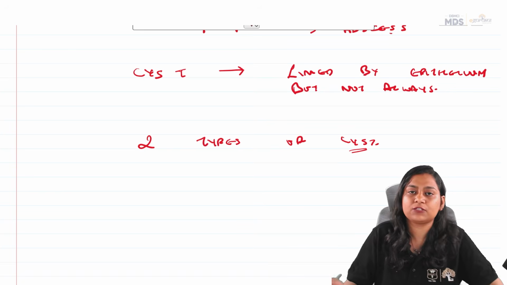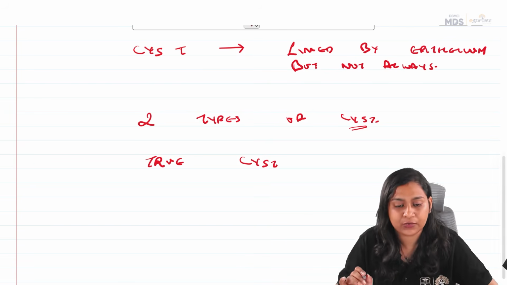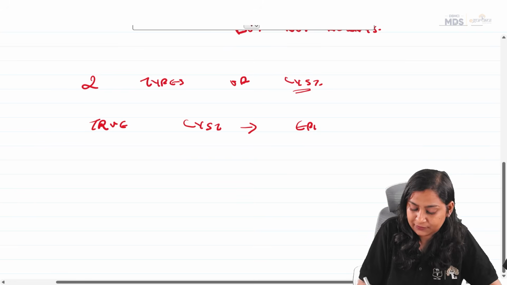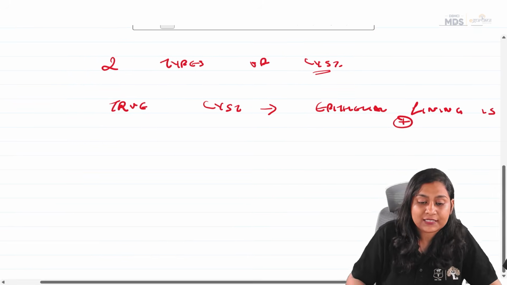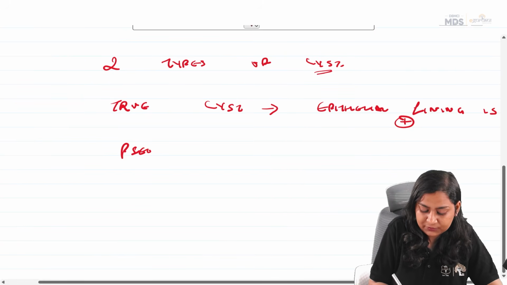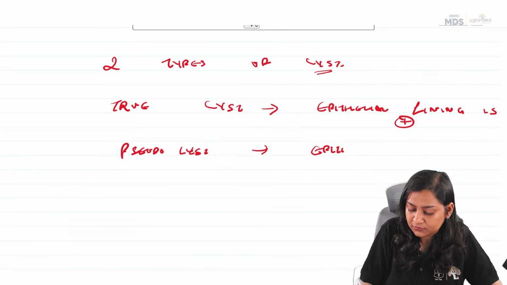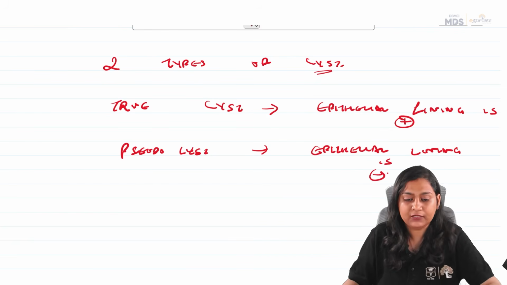We will see this with the help of a diagram also. First, the true cyst, where the epithelial lining is present, while in a pseudocyst, the epithelial lining is absent.